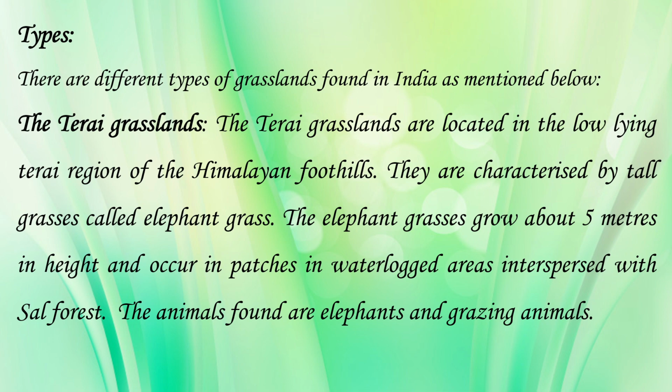Because of the availability of water in the Terai grassland region, all of you must have seen on the geographical channel also herds of elephants coming from the Terai region, because tall grasses are available there, and these animals can easily hide themselves in those grasses, so it is called elephant grass also. The elephant grass occurs in patches in the waterlogged areas interspersed with the sal forest. So animals found here are mainly elephants and the grazing animals.